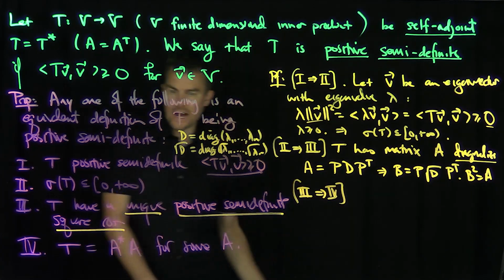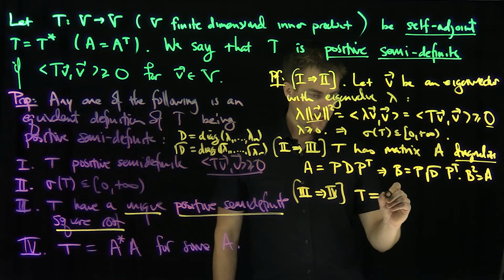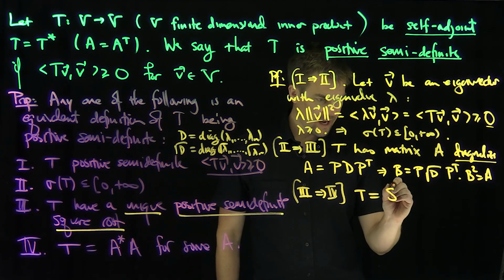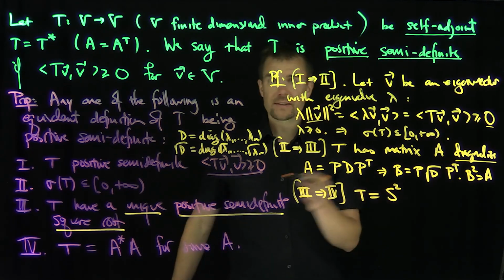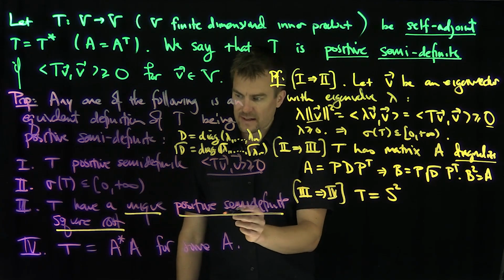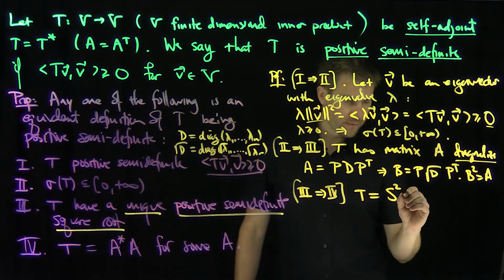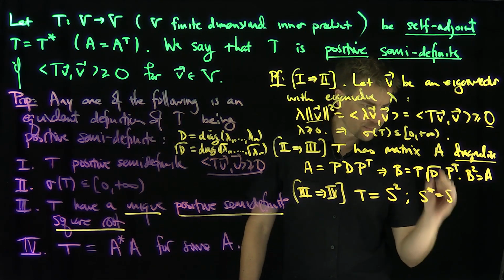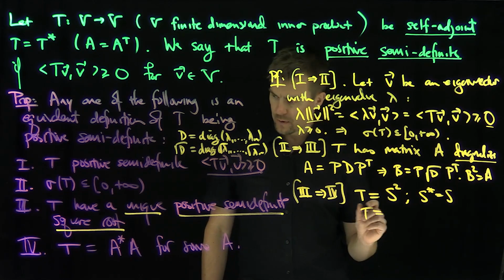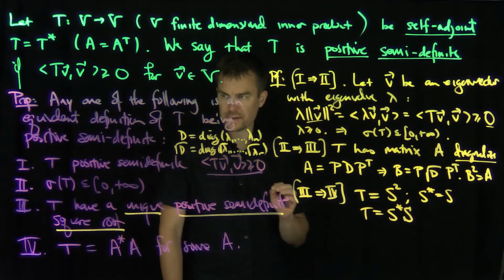Well, how am I going to do that? If it has a square root, I can write T as what? T is therefore equal to, let's say, S squared, right? But S is also what? S is a square root, it's positive semi-definite, so it's automatically self-adjoint. So for this case, S star is equal to S by self-adjointness, so T is equal to S star S, and that gives us that 4 implies this.